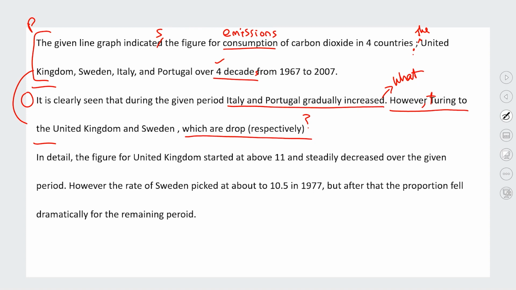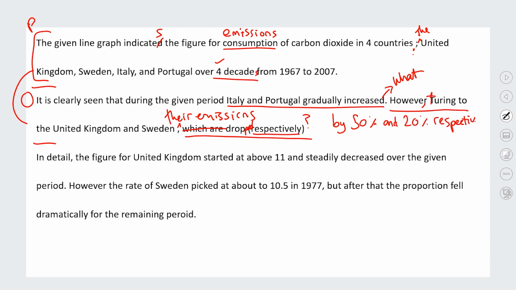However, turning to the United Kingdom and Sweden, you have to say something like their emissions dropped. And then when you use respectively is when you say the United Kingdom and Sweden, their emissions, you'd have to give a figure, dropped by 50% and 20%, and then you would add respectively, okay?